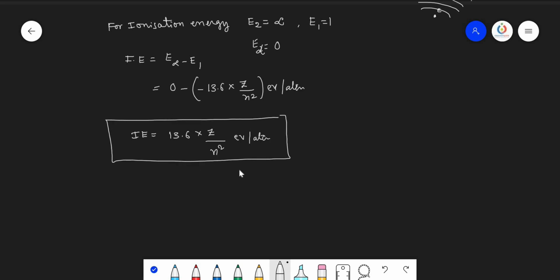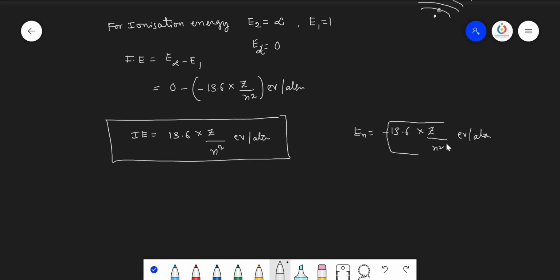And what is this value? This value is equal to the energy of the nth orbit, only with the sign changed. First orbit means n equals 1. If you take it as the nth orbit, then En equals minus 13.6 into Z by n square electron volt per atom. This is the energy of the nth orbit electron.